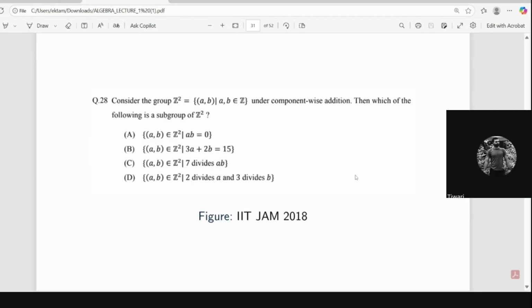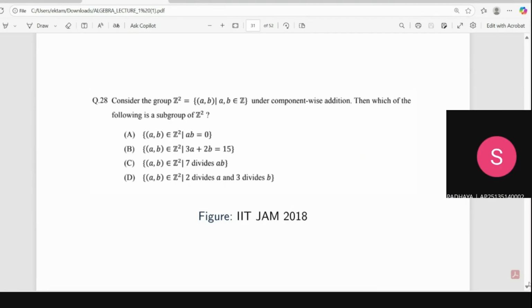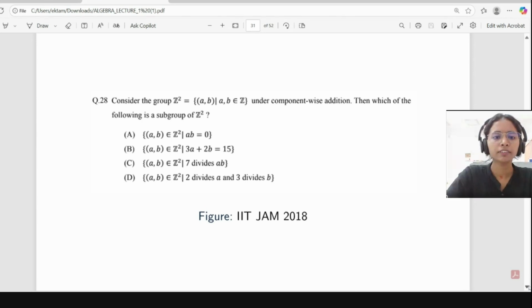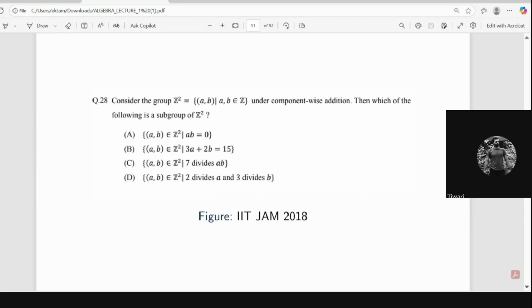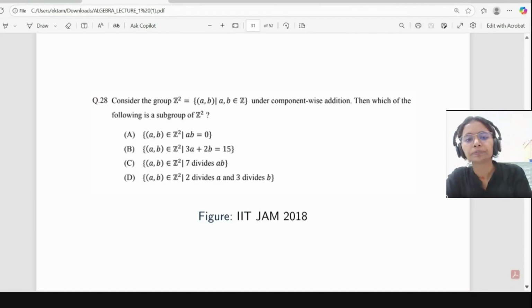I am last option. Okay, what about others? Yeah, D is correct, I guess. Why D first? Ma'am, the first one is not closed under addition. First one is not true under addition. Okay.